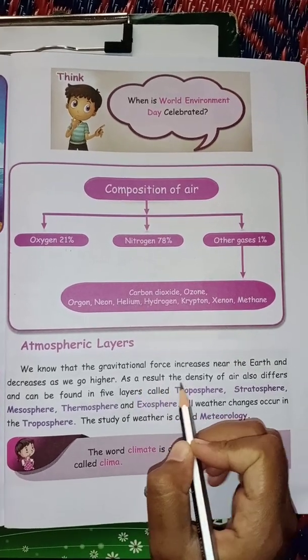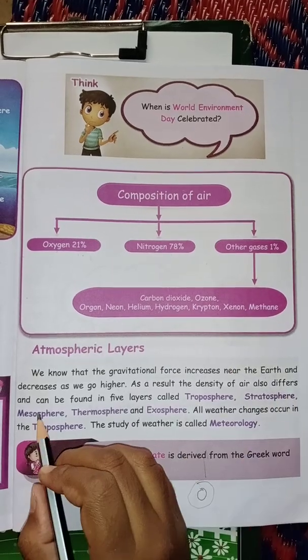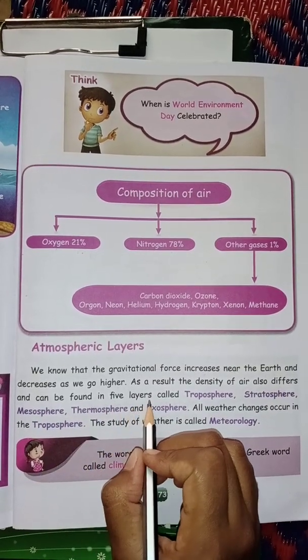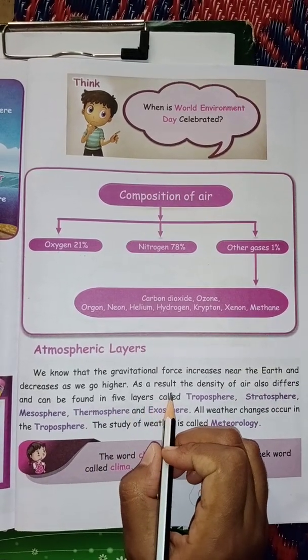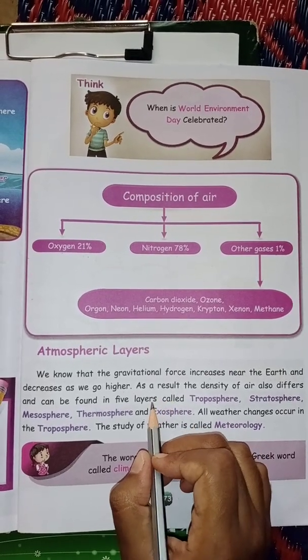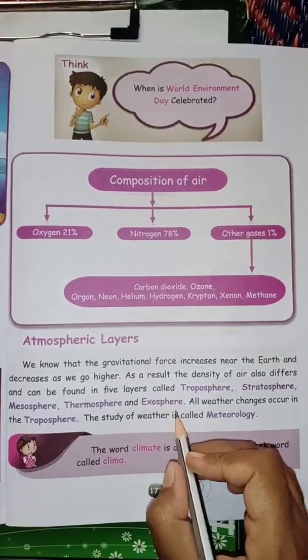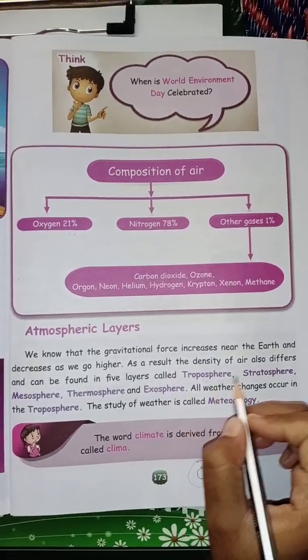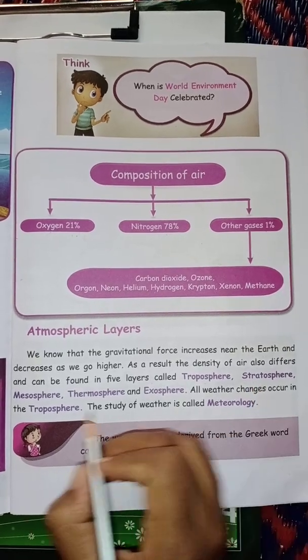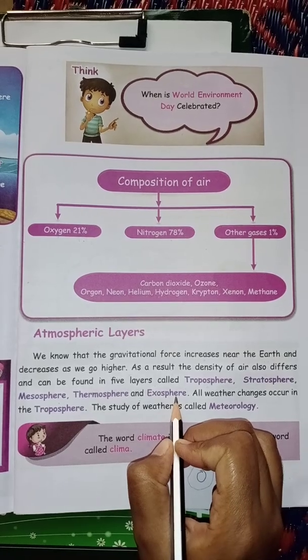As a result, the density of air also differs and it can be found in 5 layers of the atmosphere. They are troposphere, stratosphere, mesosphere, thermosphere and exosphere.